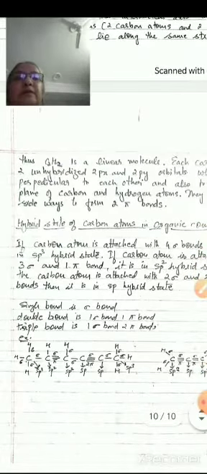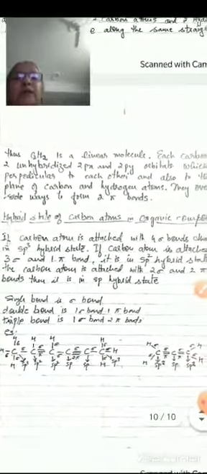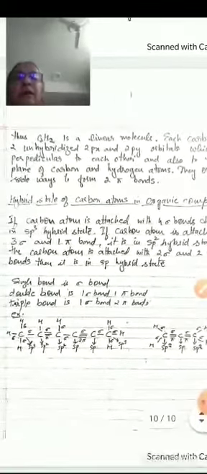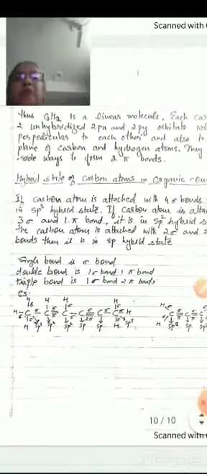Thus, C2H2 is a linear molecule. Each carbon has 2 unhybridized 2px and 2py orbitals, which are perpendicular to each other and also to the plane of carbon and hydrogen atoms. They overlap sideways to form 2 pi bonds.